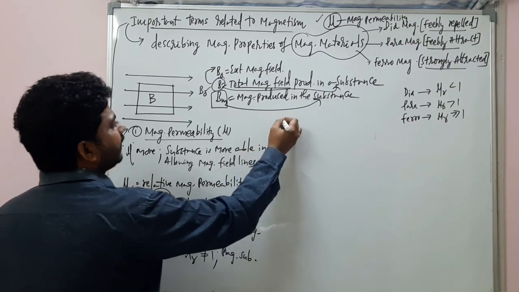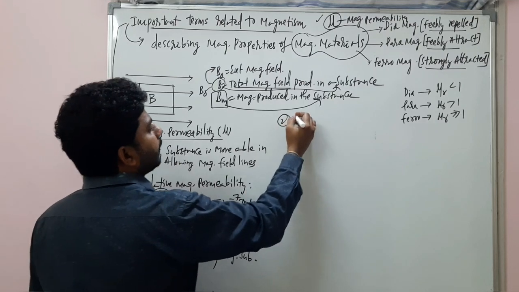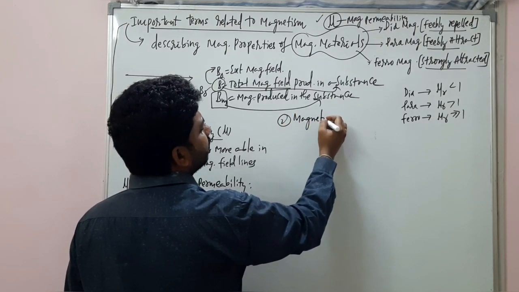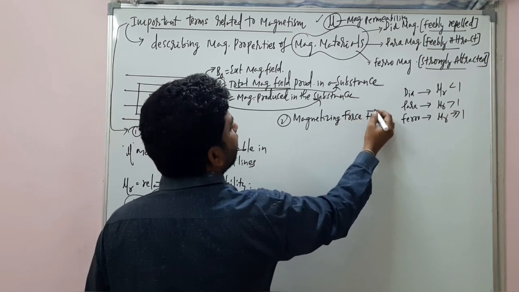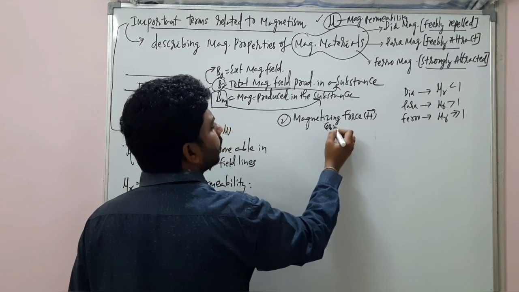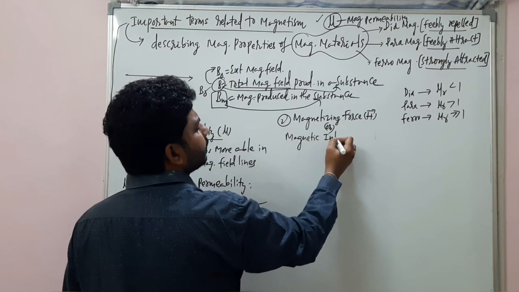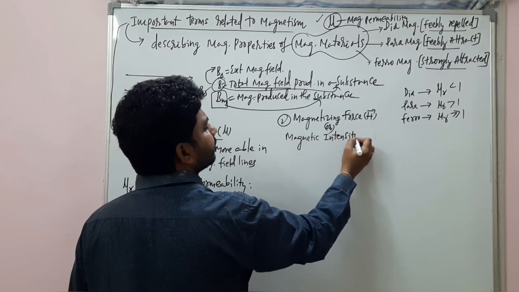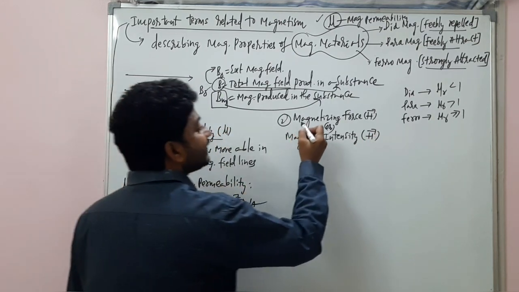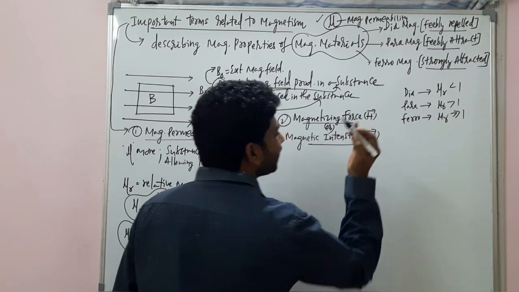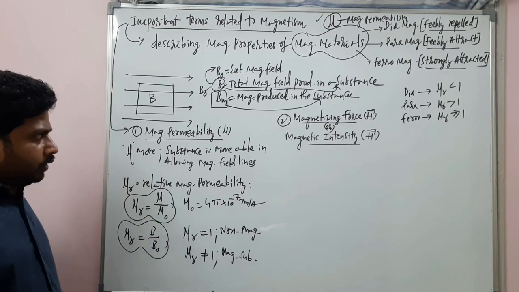Now, number 2, the second important term related to magnetism is the magnetizing force. What is that? A magnetizing force, denoted with the symbol H bar, or magnetic intensity, denoted with the symbol H bar. No confusion. Magnetizing force and magnetic intensity are the same thing.